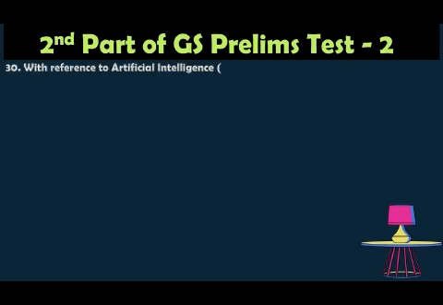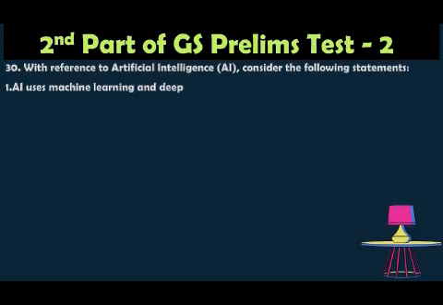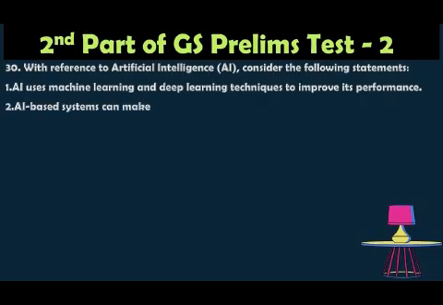Question number 30. With reference to artificial intelligence, consider the following statements. 1. AI uses machine learning and deep learning techniques to improve its performance.